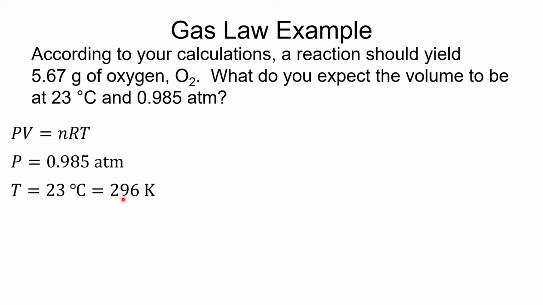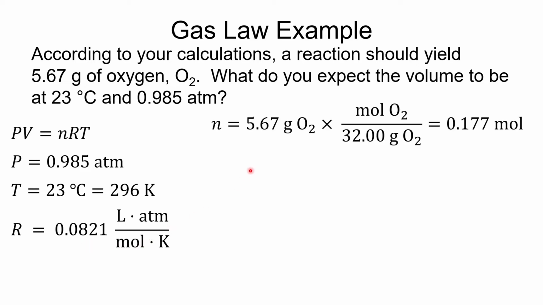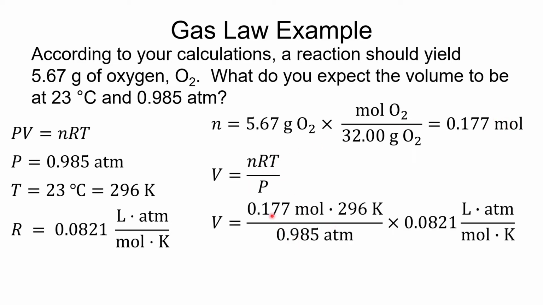There's our temperature at 296. Again, we added 273. Here, I just rounded the value of R to 3 significant figures. That should be fine. Here's n. n is 5.67 grams of O2. We'll divide by 32.00 grams per mole and get 0.177 moles. We'll carry that value over and put it in here. So 0.177 moles.